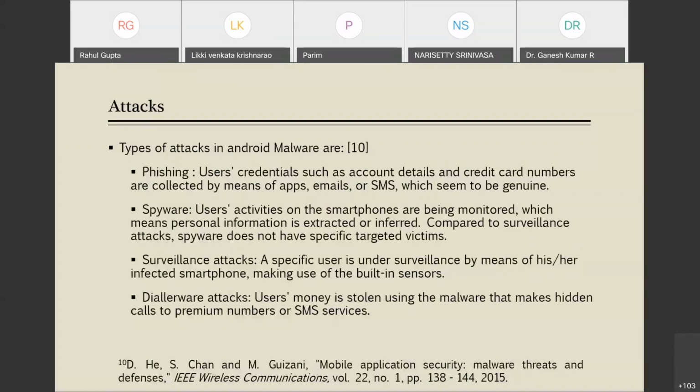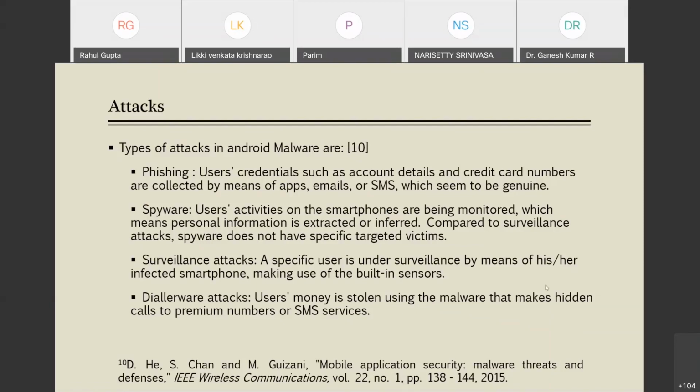Now, the types of attacks in Android malware. One of the attacks is the phishing attack. As we have already seen, in phishing, user credentials such as account details and credit card numbers are collected by means of apps, emails, or SMS which seem to be genuine. Next is spyware. What is spyware? As we have also seen, user activity on smartphones is monitored. Spyware is basically used for monitoring users' activity, which means personal information is extracted or inferred.